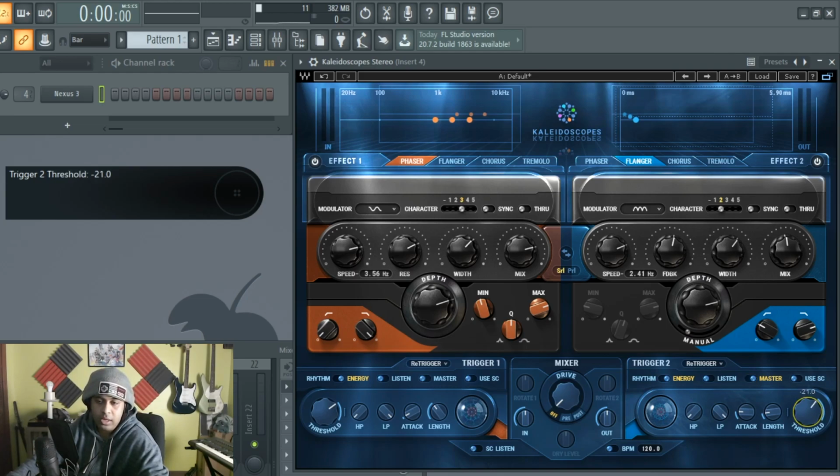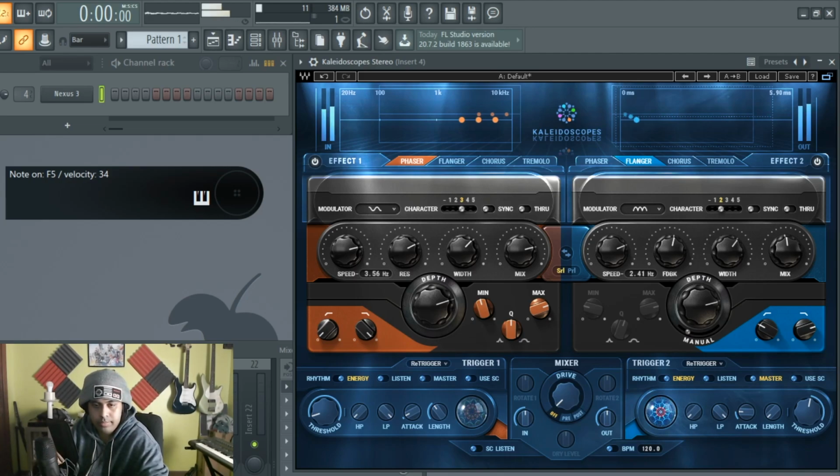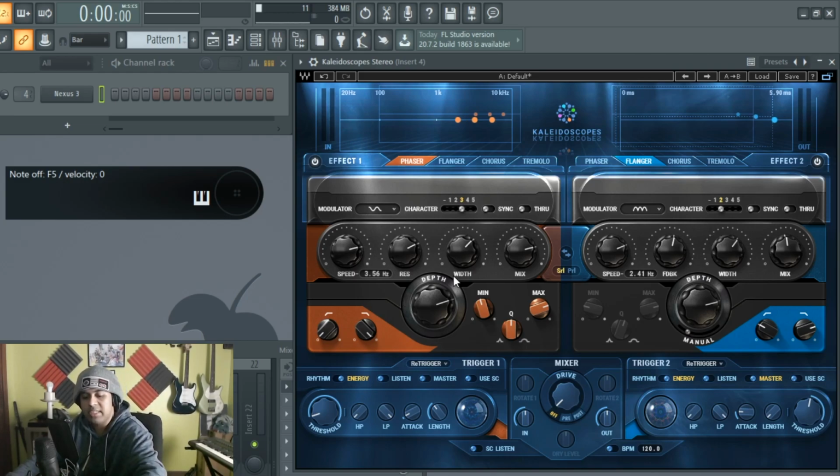So after this one goes on, which we'll make pretty quick actually, let's put the threshold of this one, since it's going second, all the way up. So the effect is pretty much on. I'm going to hold this key down and you're going to see this one turn on, and when this is done, this one would then turn on. Ignore that first little piece there, by the way. But you see that? Pretty much, as soon as I'm done, you can go after me. That's kind of messed up, but that's the master and the follower.